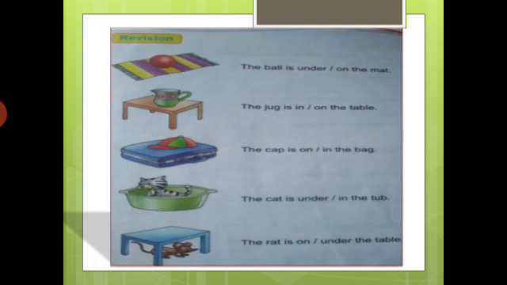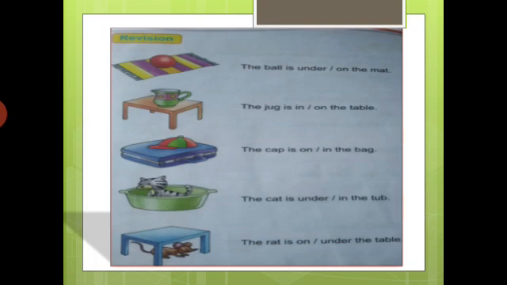See the fourth one. Where is the cat? The cat is under the tub or the cat is in the tub. Where is the cat? The cat is in the tub or under the tub. Okay, so what is the correct answer? The cat is in the tub.